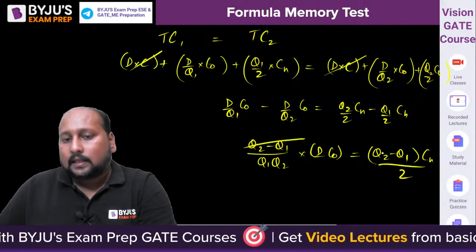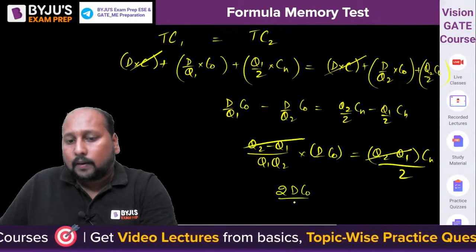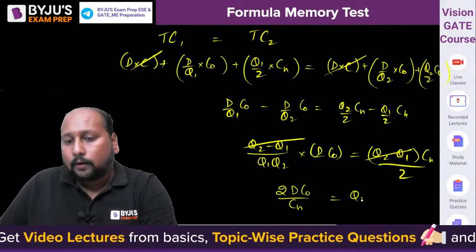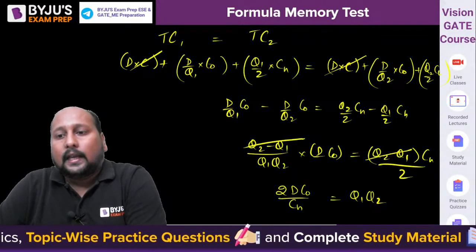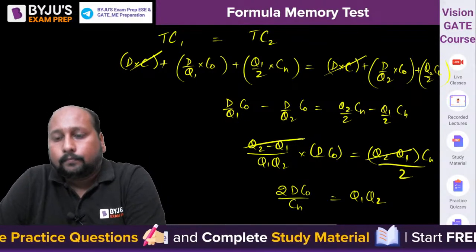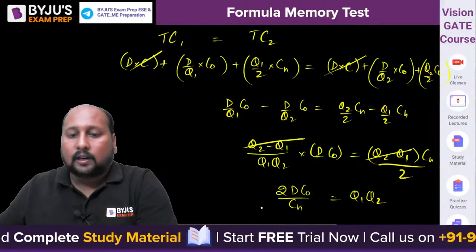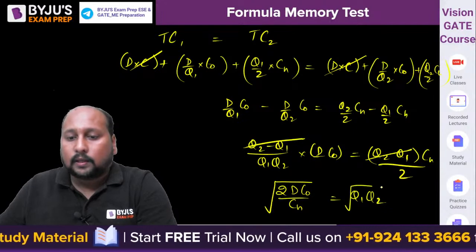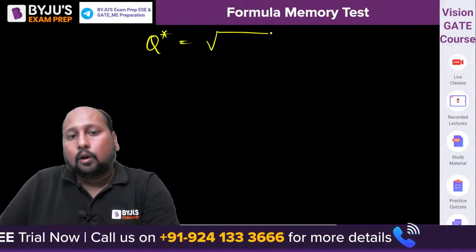तो यहाँ से this gets cancelled out. So what we have is 2D CO by CH is equal to Q1 Q2. अच्छा, what is 2D CO by CH? Anyone? That is EOQ square. दोनों तरफ अंडर रूट ले लेते हैं. If you take square root on both the sides, we can say Q star is equal to root of Q1 into Q2, right?